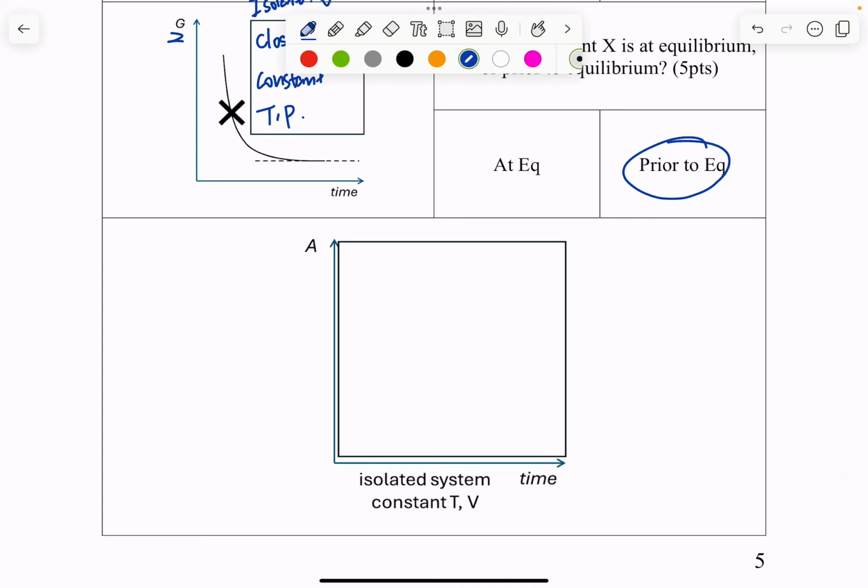Next up, now we have our Helmholtz energy. We have an isolated system, constant T, V, and by the way, this actually gives us the answer to our true and false problem number 2 here. But nevertheless, we're asking you to draw how my Helmholtz energy changes with respect to time. So the kind of graph we're looking for is like this.